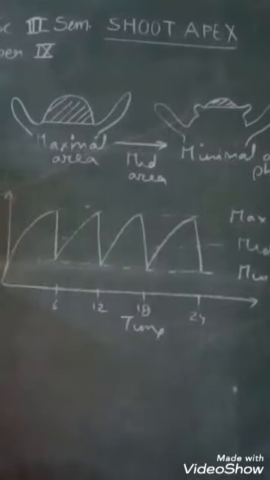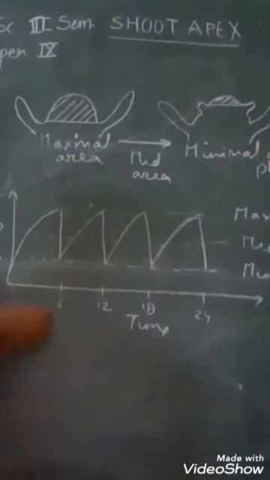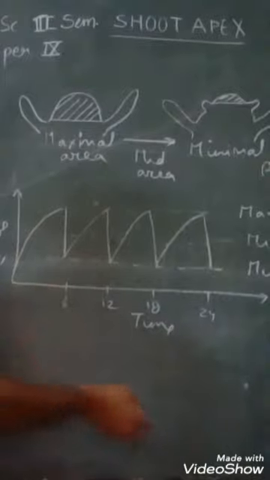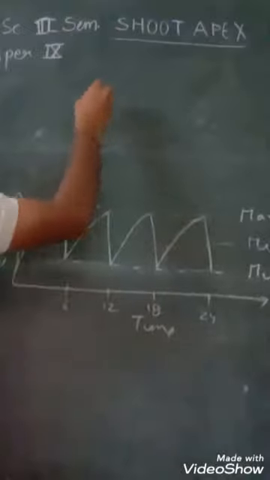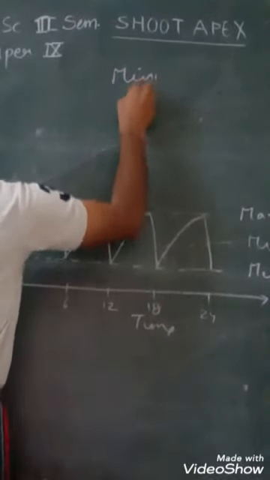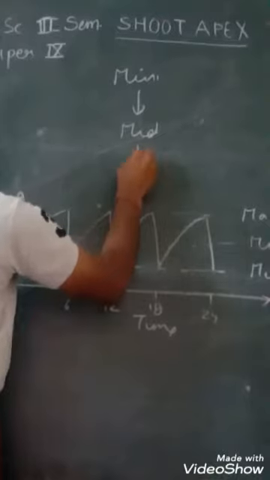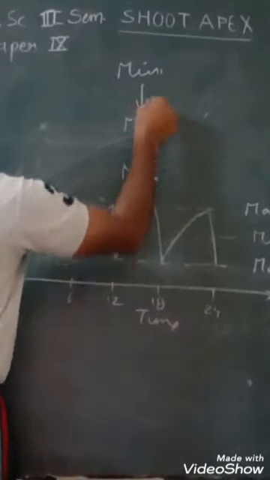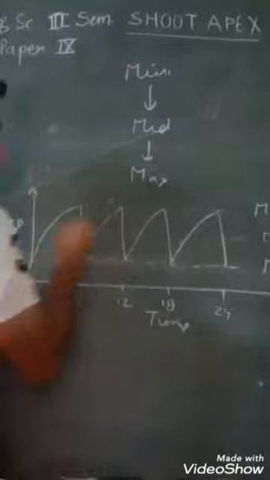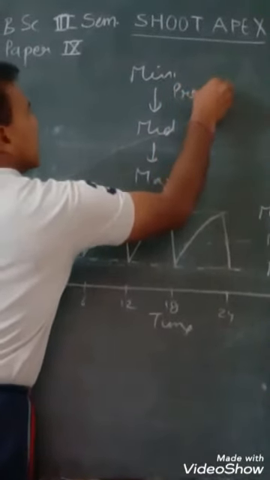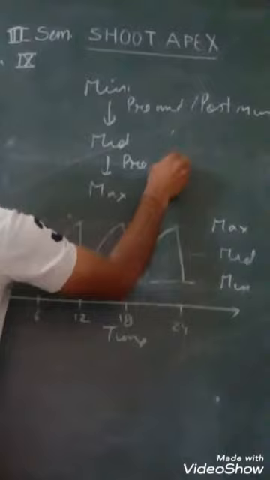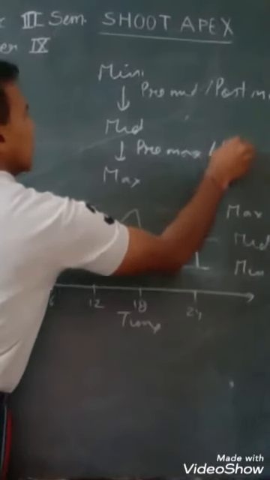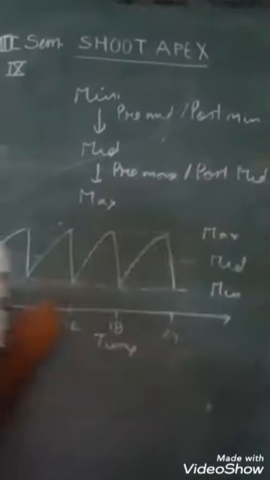Now, according to some workers, we can divide the stages as minimal, mid, maximum, and in between these we can name them as pre-mid or post-minimal, and pre-maximal or post-mid phase.